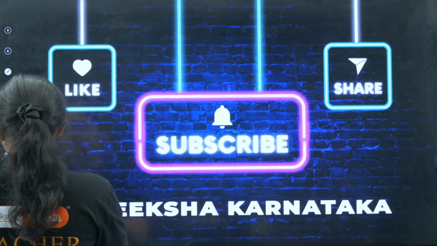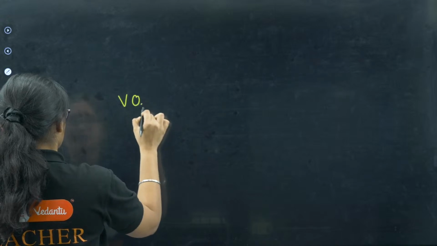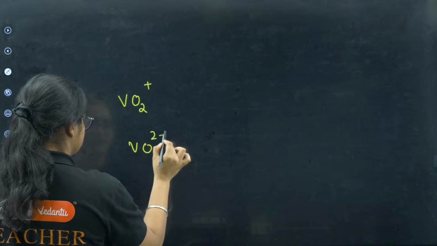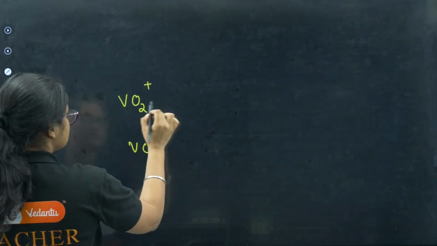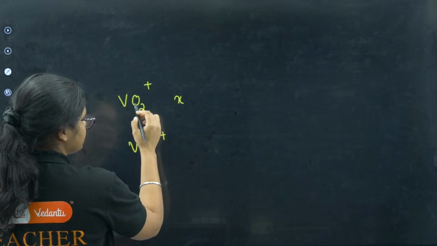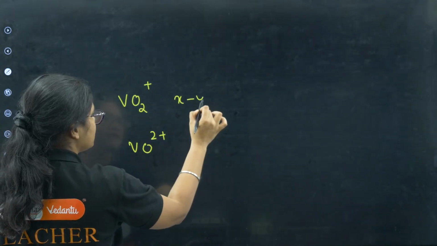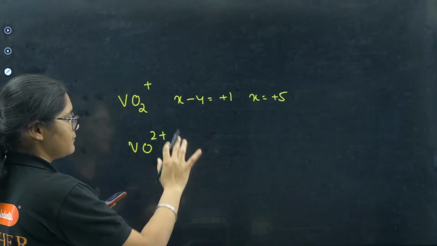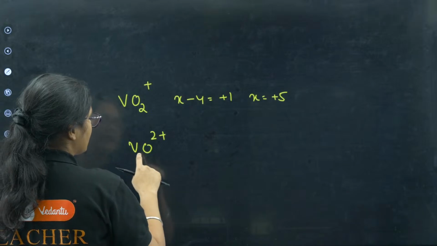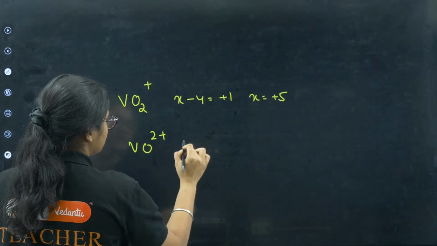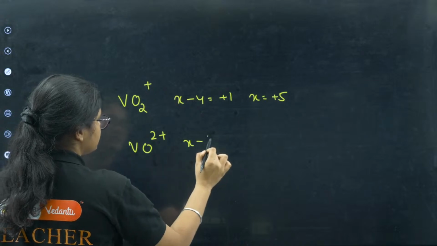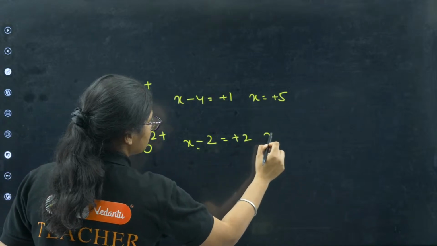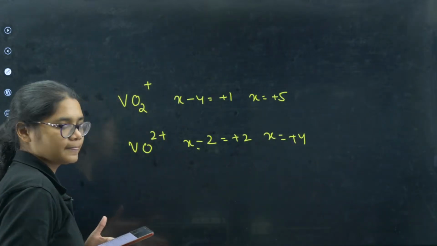Mohammed has a question here. So Mohammed, I think you have written it like this, VO2 plus, right? I'll tell how to calculate for both. Vanadium I will take X, oxygen is -2, so -2 into 2 it is -4, this is +1, right? So vanadium will get +5 here. If I'm writing this as the compound, and if you have here VO2 plus, then I have X for vanadium, oxygen is -2 and this is +2, right? So this -2 will shift here, so X will become +4.